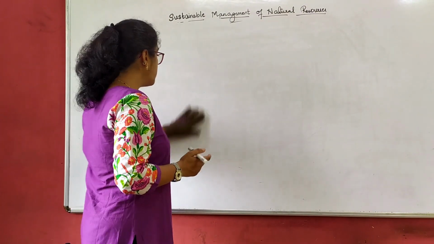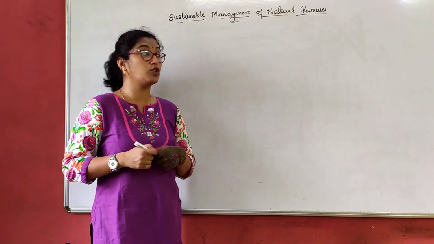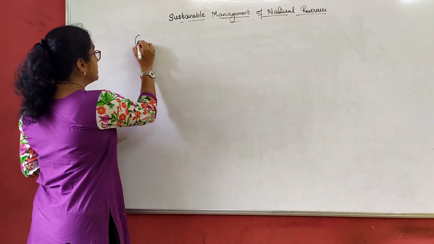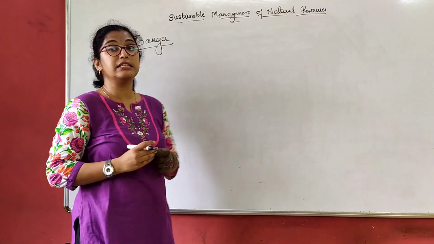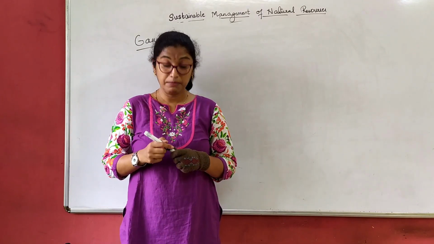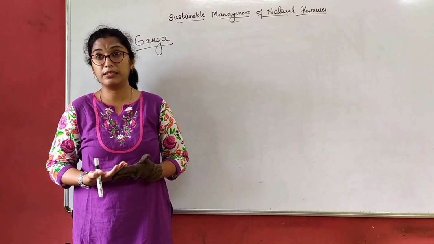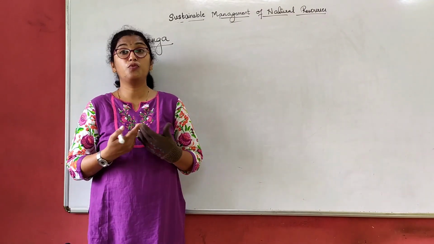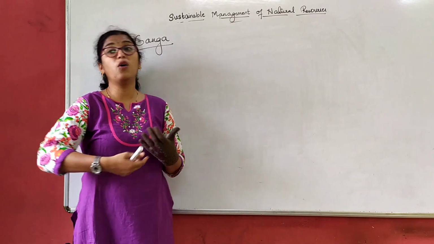So when we talk about water, we are not talking about water pollution exactly here, but we are talking about the river Ganga, right? We all know that Ganga is the holy river, right? But what has happened to Ganga now? So it has been polluted. So how is it polluted? So we humans have polluted it. So how have we polluted?